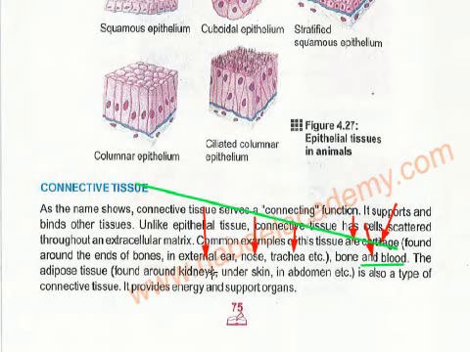Connective tissue. The adipose tissue is found around the kidneys, under the skin, and in the abdomen, and adipose tissue is actually a fatty tissue. This is also connective tissue. Why? Because it has fatty material. That is why it provides energy and it supports the organs also. These connective tissues around the kidney, under the skin, and in the abdomen provide energy and support organs also.